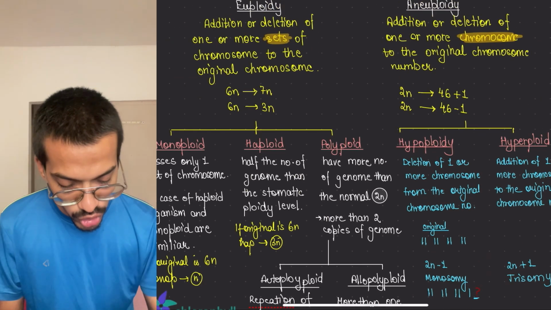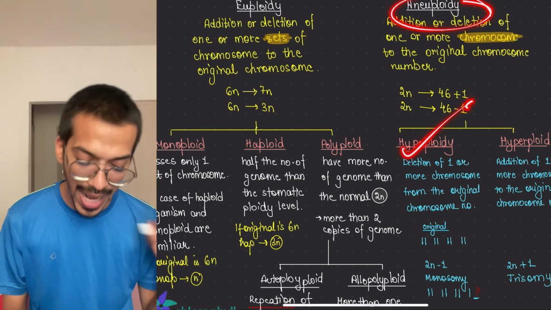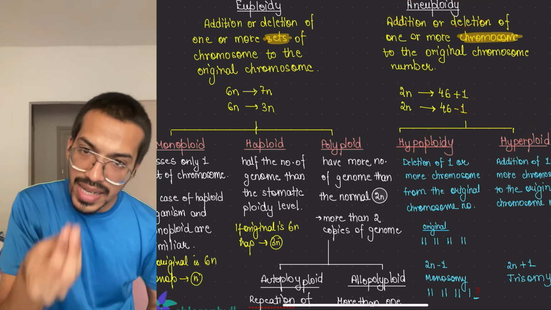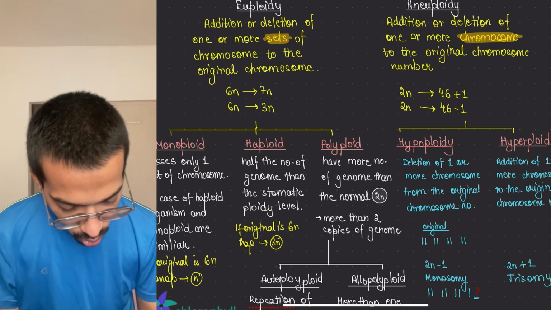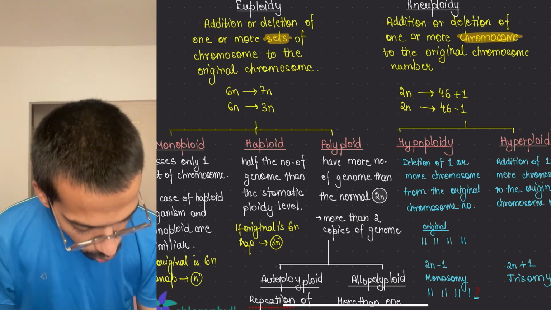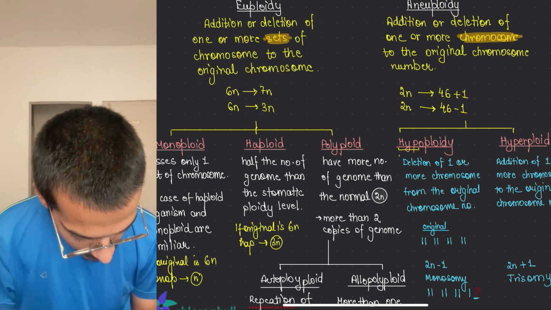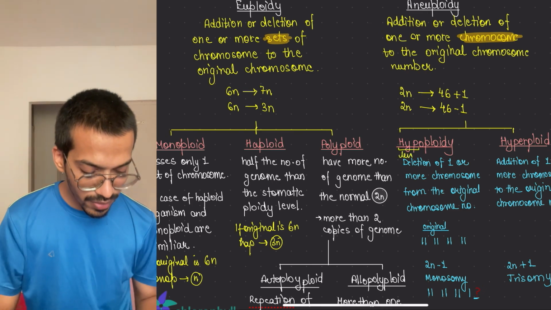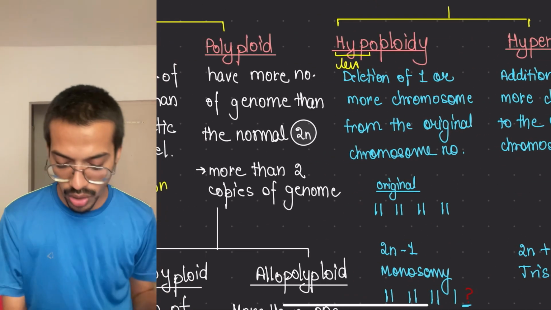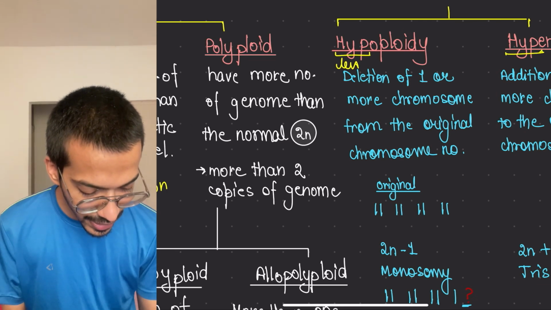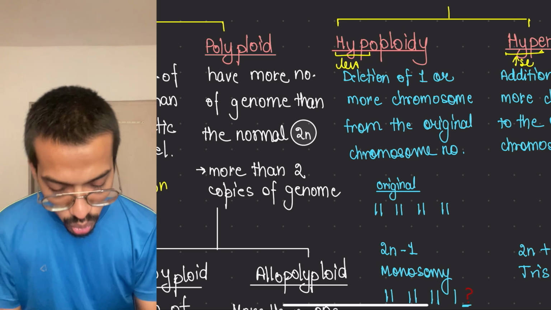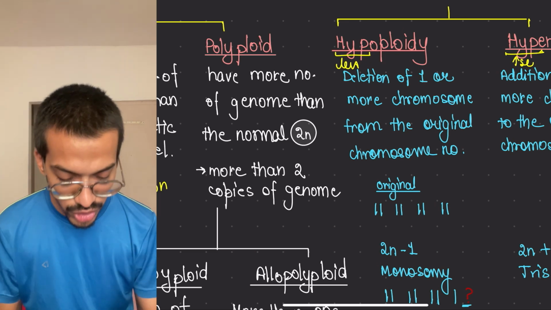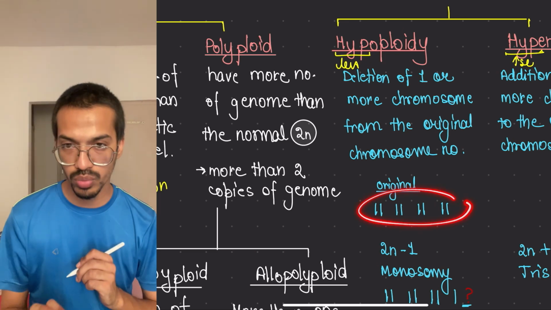Then comes aneuploidy. Here hypoploidy or hyperploidy. Hypo means less, so the chromosomes become fewer. Always remember beta, the word hypo itself means less. So there will be a decrement in the number of chromosomes. Hyper means increase, addition of chromosomes. Now imagine an organism which has 4 pairs of chromosomes.